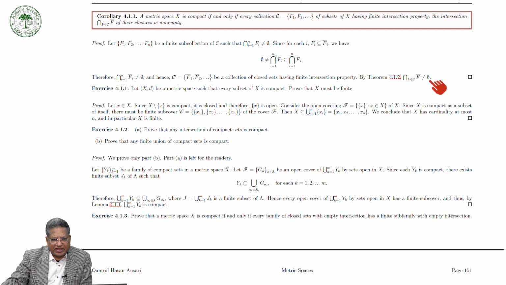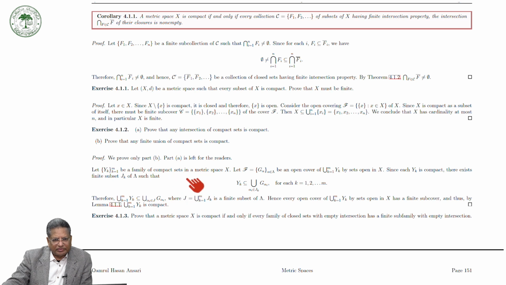Now as an exercise, let (X, d) be a metric space such that every subset of X is compact. Prove that X must be finite. The proof I have already given, and we have mentioned that any intersection of compact sets is compact, and any finite union of compact sets is compact.